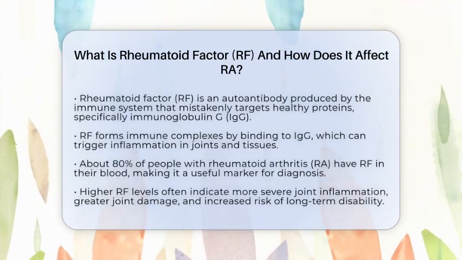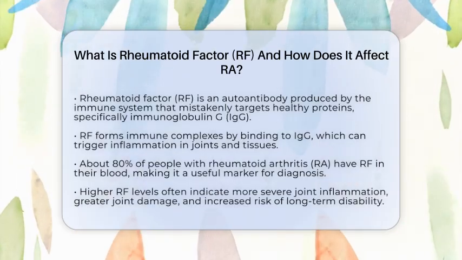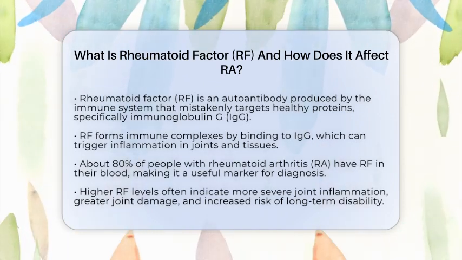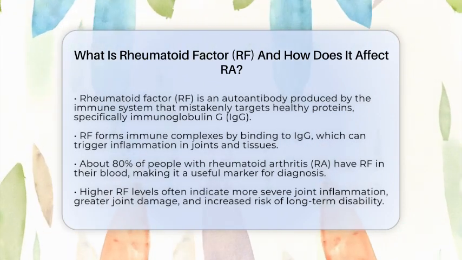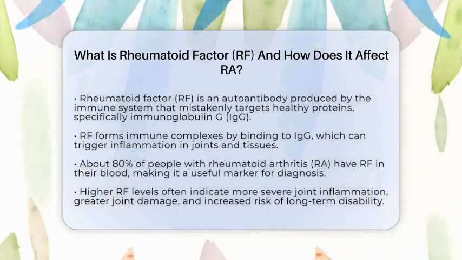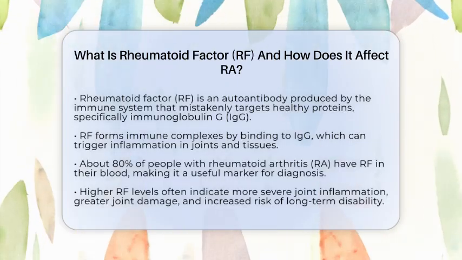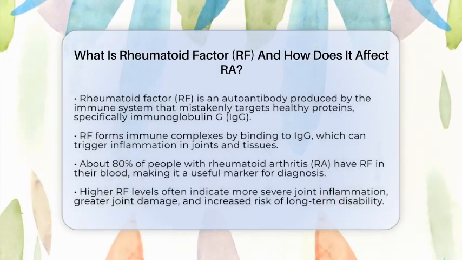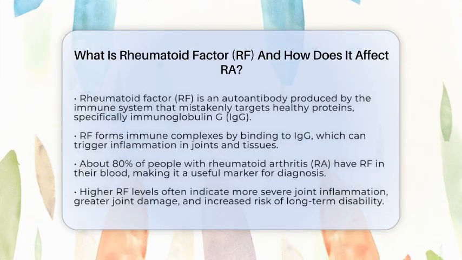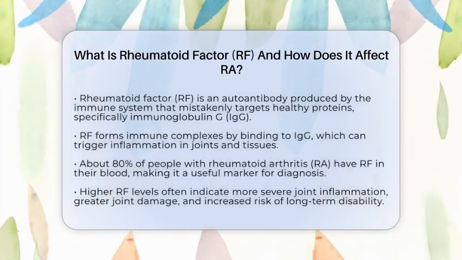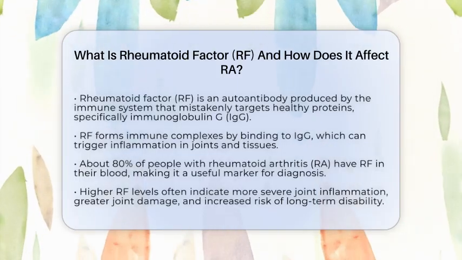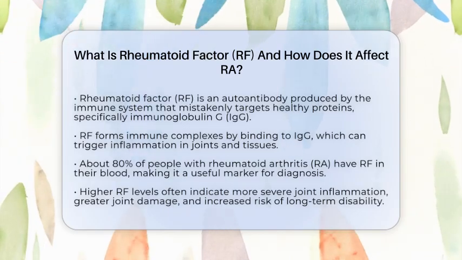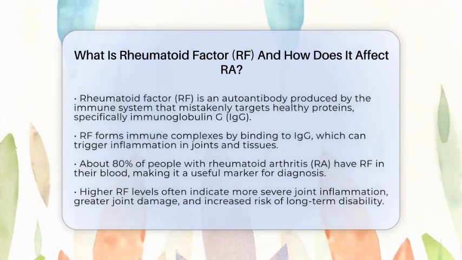Rheumatoid factor is an autoantibody, which means it's an antibody produced by your immune system that mistakenly targets your own proteins. Specifically, RF targets a part of another antibody called immunoglobulin G, or IgG for short. Normally, antibodies like IgG help protect us from infections, but RF binds to these healthy antibodies and forms immune complexes. These complexes can set off a chain reaction that leads to inflammation in your joints and tissues.